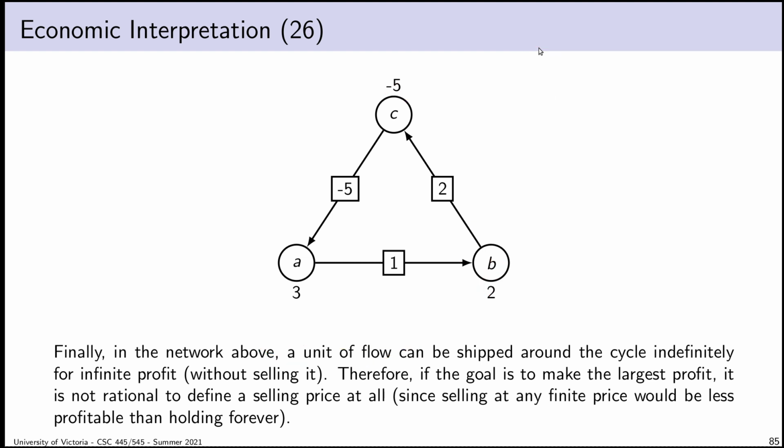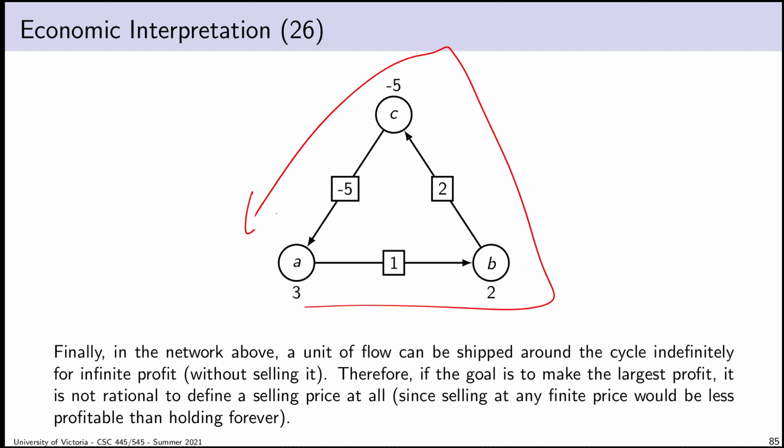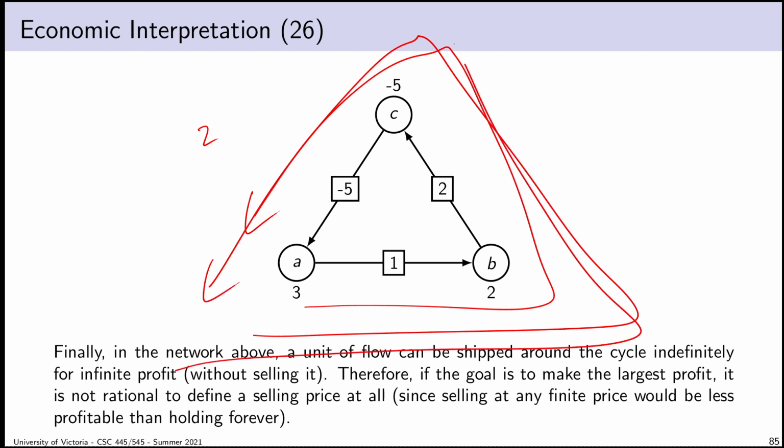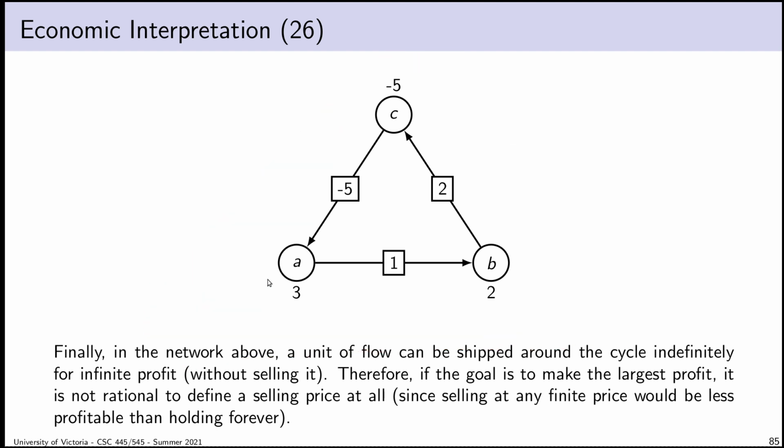Suppose that I don't sell the flow. Suppose I'm standing at vertex A, and I have a unit of flow, and I refuse to sell. I say, I'm never selling this. I'm going to hold this flow permanently. Instead of selling it, I'm going to send it around this triangle once. I'm going to make $2. I could send it around again, make $2 more. Send it around again, make $2 more. I am never going to sell. I'm just going to keep my unit of flow. I'm going to hold it. I'm going to send it around this cycle forever, for all eternity. And I'm going to make infinite profit.